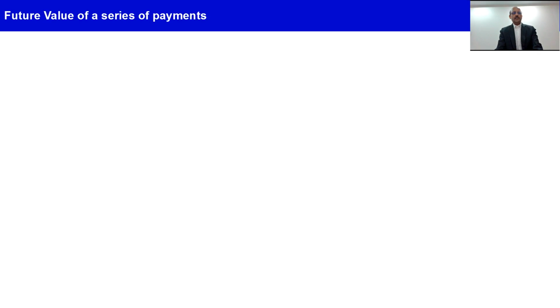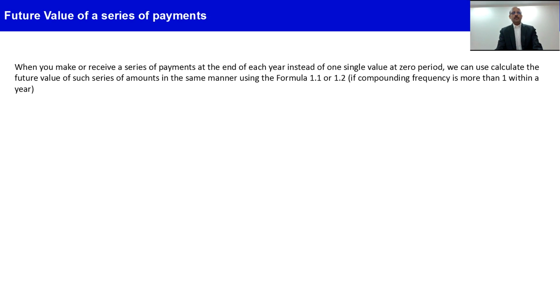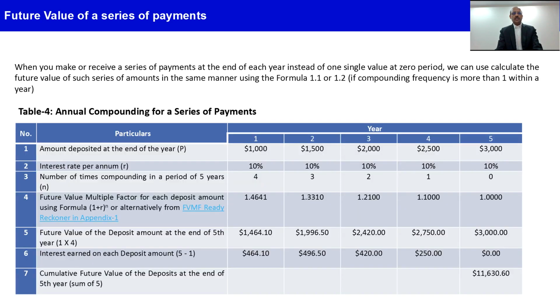Now let's understand if there is a series of payments, not one single amount, which we receive or make at the end of each year, then the concepts remain the same, except that we have to multiply the respective year's cash flow with the respective year's future value multiplication factor using the formula 1 plus r raised to power n, or we can also use the ready reckoner which I showed you earlier. So for example, if you are depositing $1,000 in the first year, 1,500 in the second year, 2,000 in the third year, 2,500 in the fourth year, and 3,000 in the fifth year.